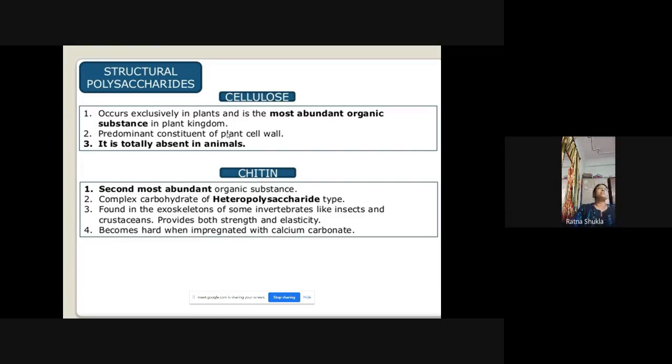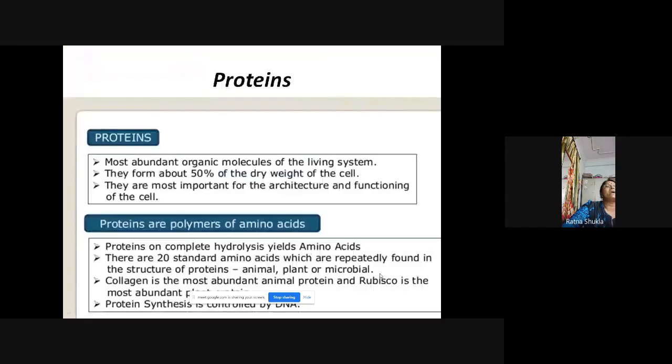And this chitin becomes hard when it is mixed with calcium carbonate. Okay, the hard covering. The shell, the shell covering, which is obtained from the sea. It is a sea animal shell. तो shell की जो covering होती है ऊपर, that is the chitin. That is the covering that becomes hard.